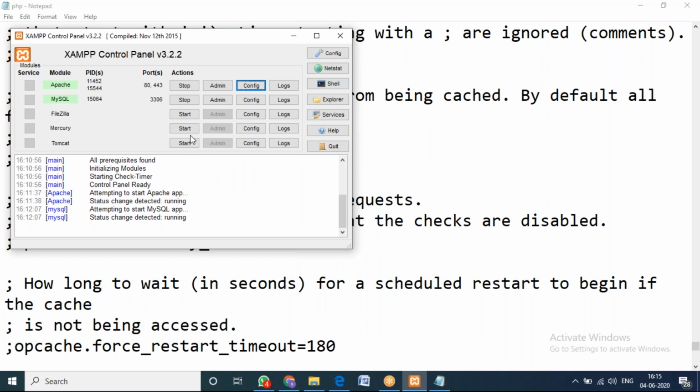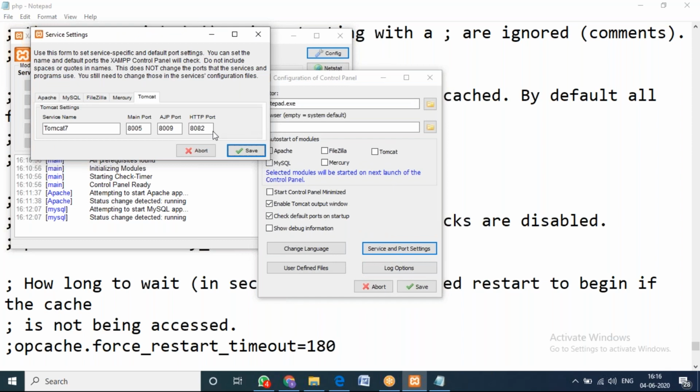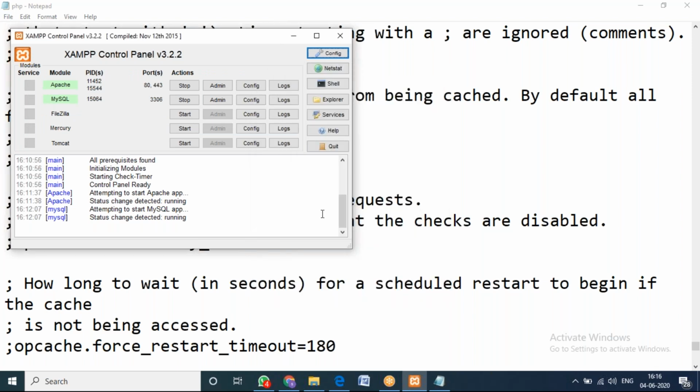In the same way, when you are working with Tomcat, if Tomcat is having the problem, go to config, go to service and port settings. So here there will be HTTP port. It will be default 8080. Now you change it to some other port number. So I'll just change it to 8084, right? And then save it. So this is how you should do.